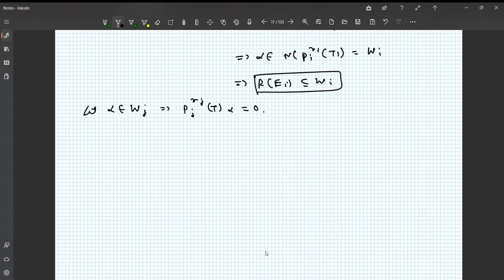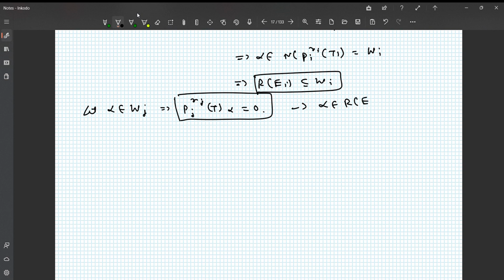But from here what can we conclude? So if Pj^Rj(T) of alpha is equal to 0, let us just think of it. If this becomes 0, what can we say about the polynomial h?